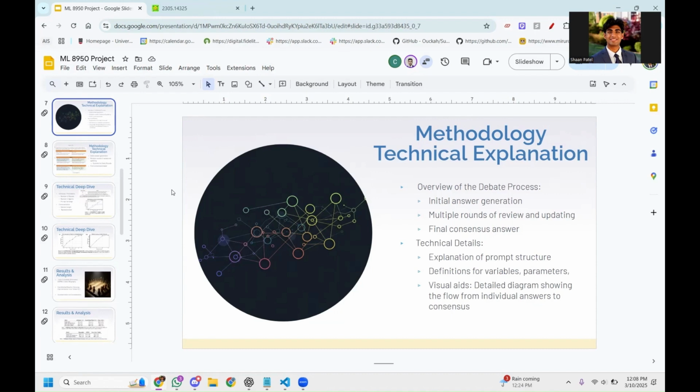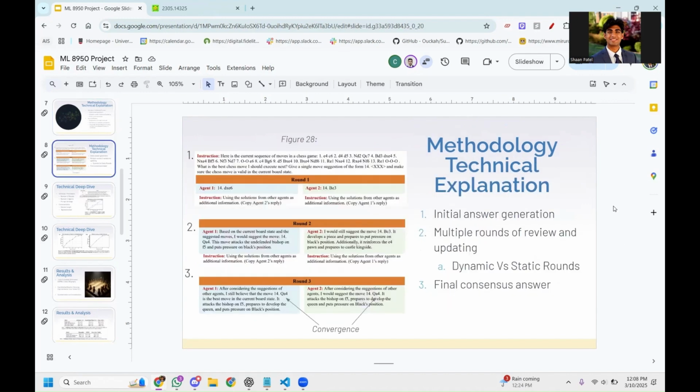Some of the technical details that we'll be delving into is the explanation of the prompt structure itself, as prompt engineering in multi-agent debate is extremely important, the definitions of variables, parameters, and hyperparameters, as well as going over visual aids. And these detailed diagrams will be showing not just the flow of individual answers, but the actual results from this research paper. So looking at the methodology and technical explanation, as you can see in figure 26, we are looking at the actual multi-agent debate in progress. And in this case, we're looking at the example of chess.